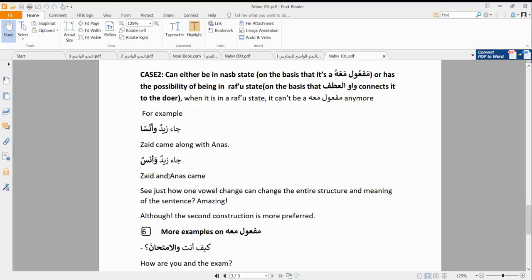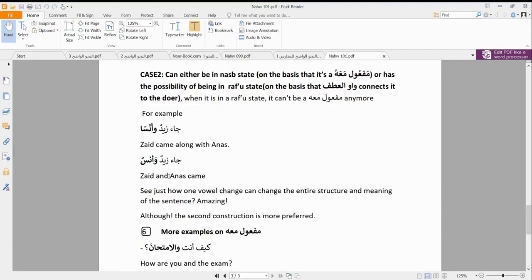However, we can also leave it in raf' case and say ja'a zaidun wa anasun. That is the one we are more used to, and that waw in that case will not be a wawul ma'iyya. Rather, it means what? A wawul atf. That means Zaid came and Anas came. So Zaid and Anas could have come separately, they could have come together, they could have come in any other way. But when we say anasan, then it automatically shows that Zaid came together with Anas. However, when we say anasun, then that is a wawul atf, and it will not be maf'ul ma'ahu. Rather, Zaid will be a fa'il, Anas is also a fa'il.